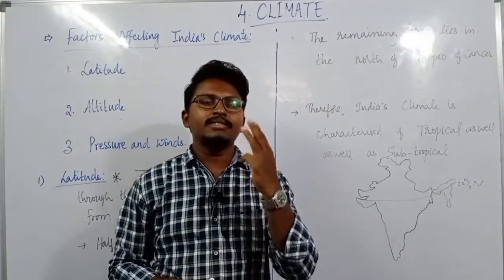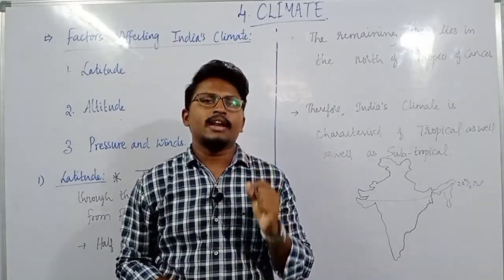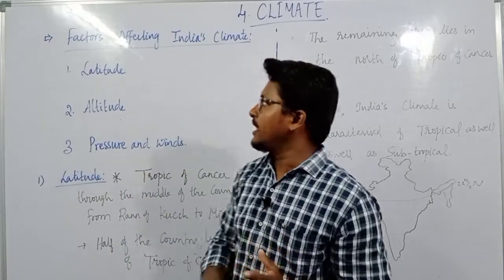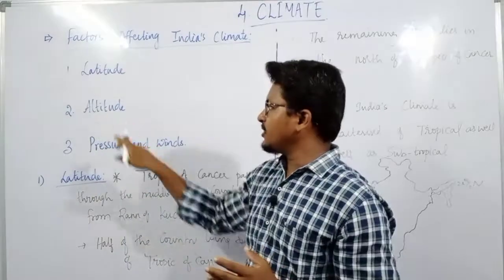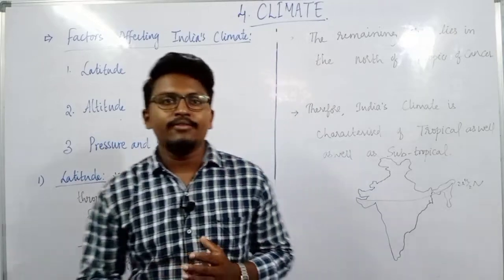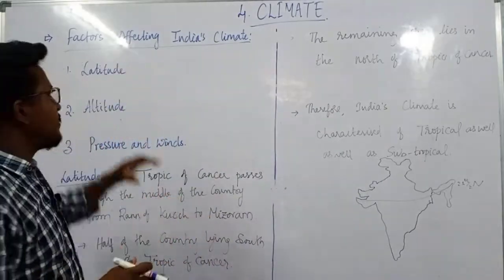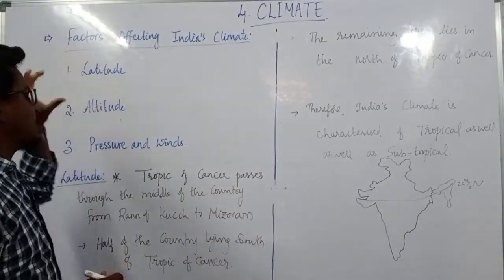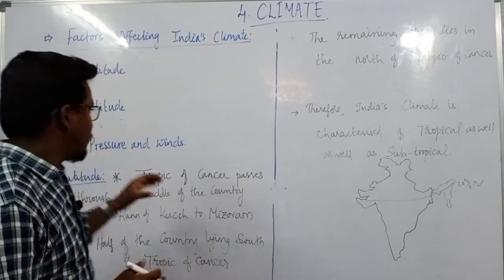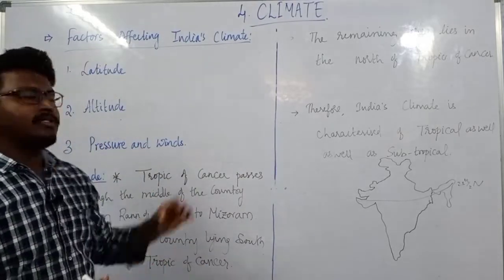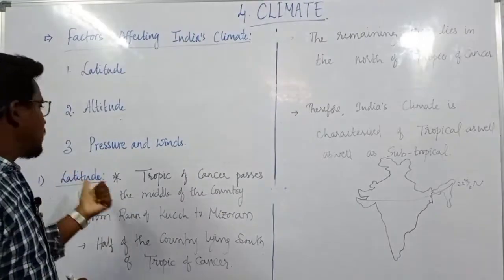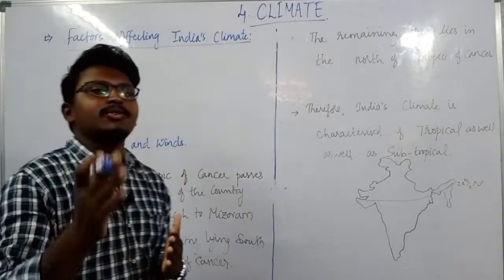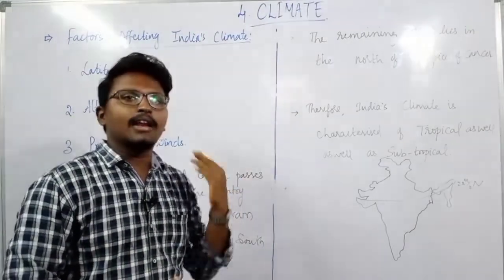So there are mainly 3 important types of factors that are affecting India's climate. One is latitude, the second is altitude, and the third one is pressure and winds. First, in this lecture we will discuss latitude and altitude, and in the upcoming lectures we will discuss pressure and winds. So first let us start with latitudes. How is latitude deciding the climate of our country?